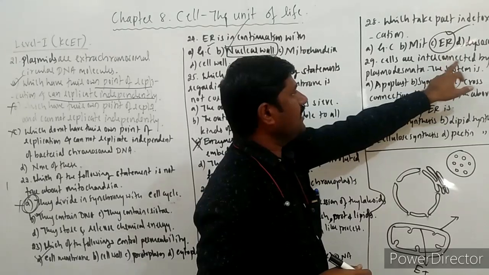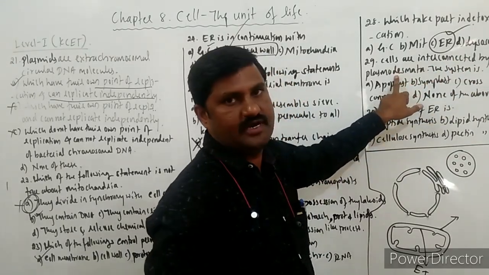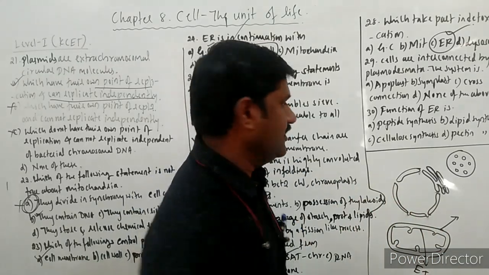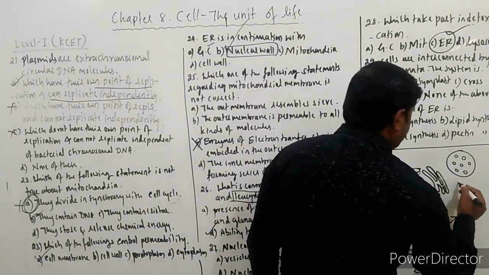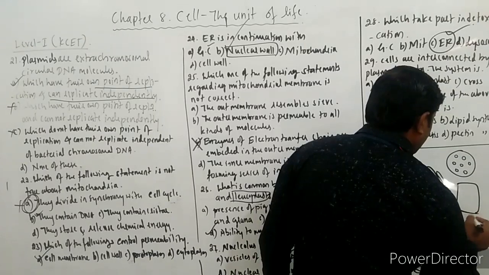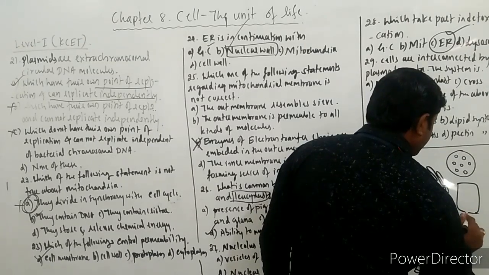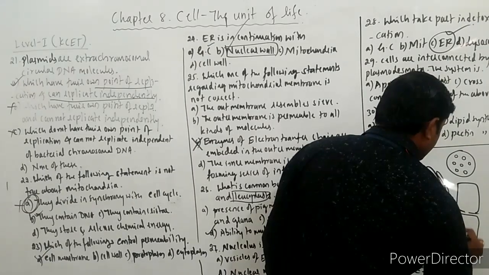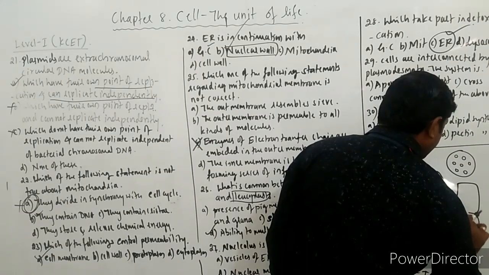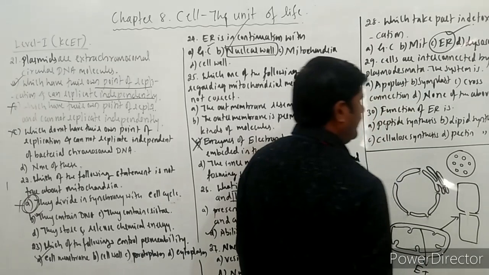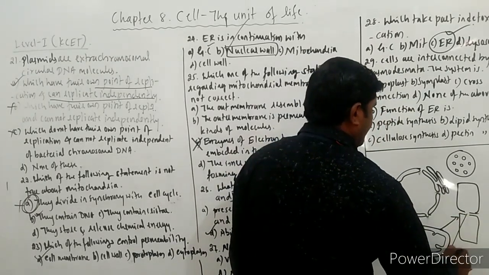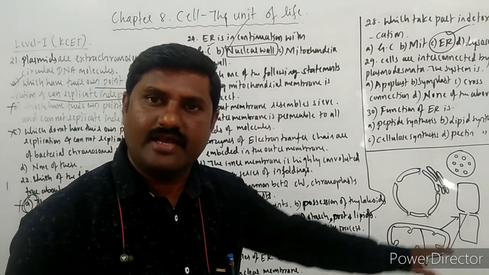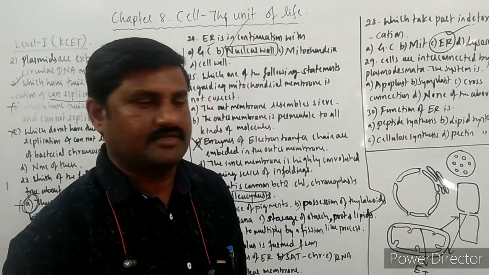Cells are interconnected by plasmodesmata. See here, this is one plant cell interconnected with another plant cell, and those intercellular connections are called plasmodesmata.